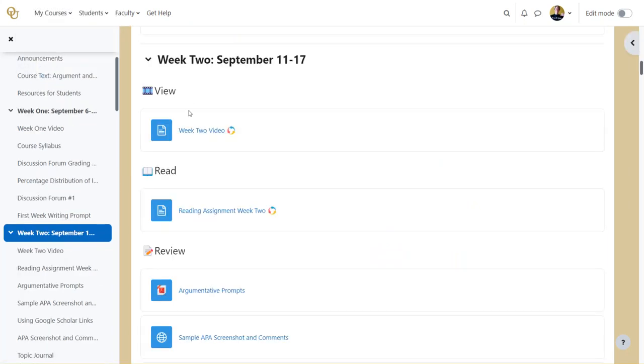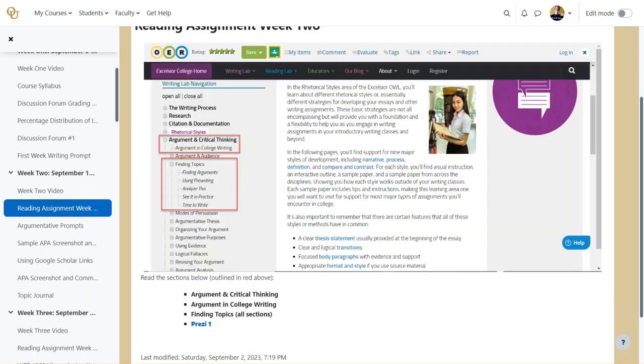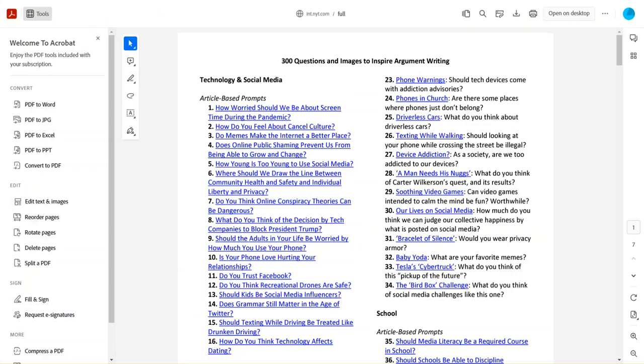All right, then you're going to see in the review section that you've got argumentative prompts, your sample APA screenshot and comments, and then using Google Scholar links. Let's first look at the argumentative prompts. Now, as I'm moving over to that, what I want you to keep in mind is that you are going to pick one topic this semester. So I want you to choose carefully as you prepare for your topic journal.